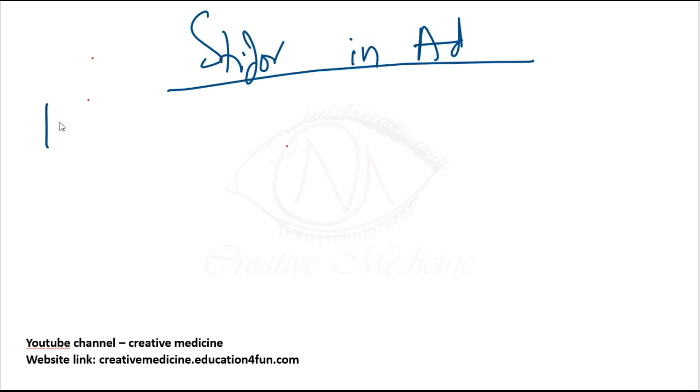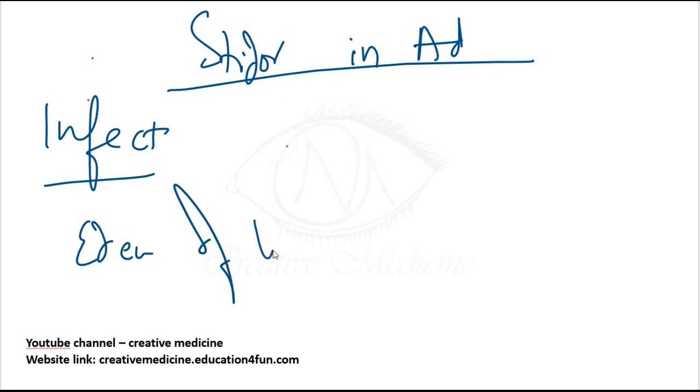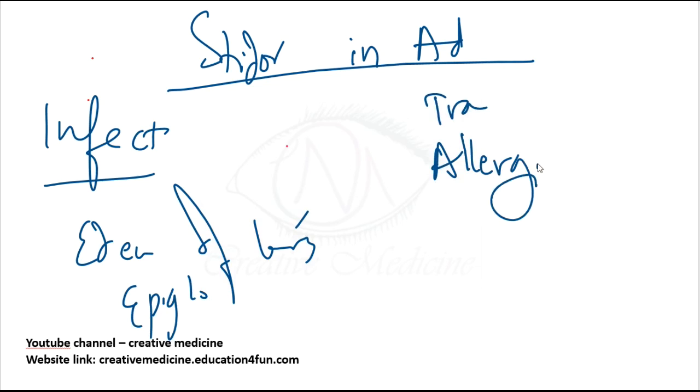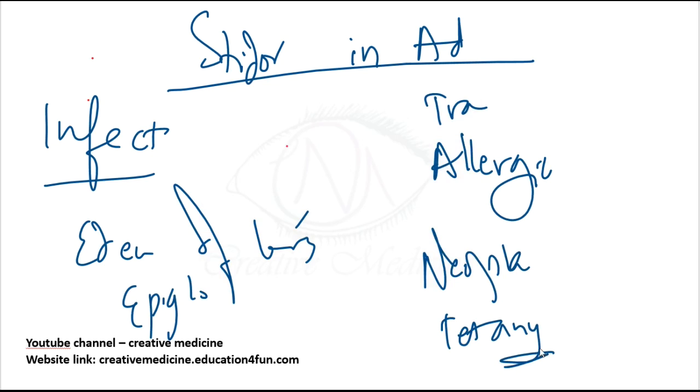Next, what are the causes of stridor in adults? If you see the causes of stridor in adults, we have infective causes, which include edema of the larynx and epiglottitis. In the traumatic causes, definitely it will be there, and there will be allergic causes of stridor and neoplastic causes, and also tetany will cause stridor in adults. We have seen lots of causes of stridor till now.